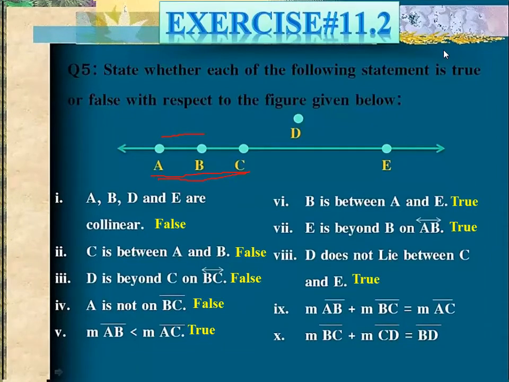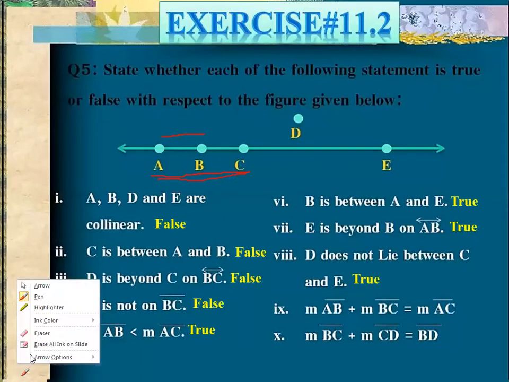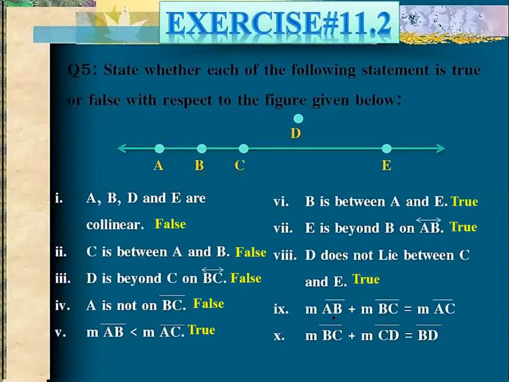Now next one. Measurement AB. Now I'm going to erase the slide first. This is your measurement AB plus measurement BC. If you add them together, it will be equal to measurement AC. So please tell me, is it true or false?